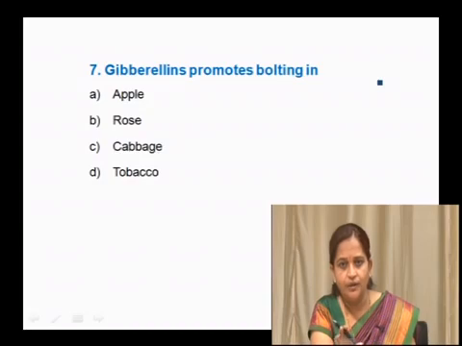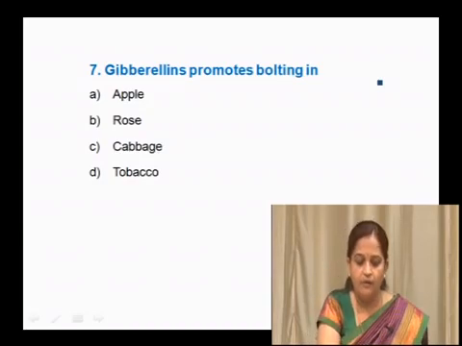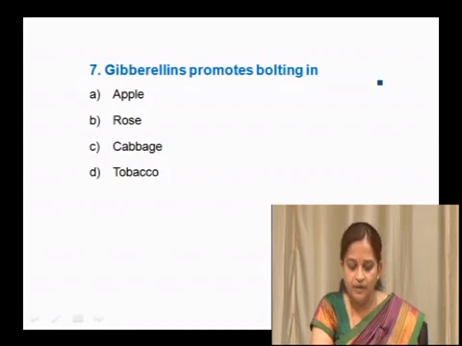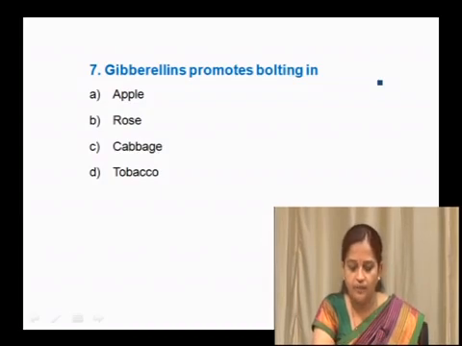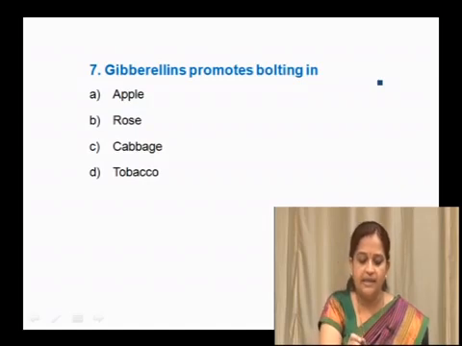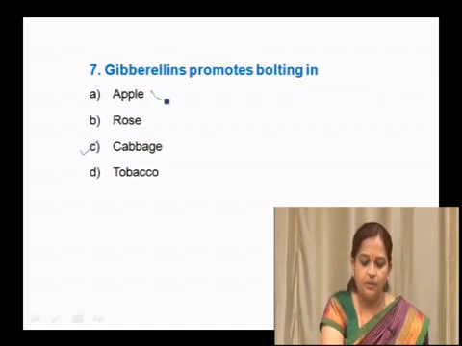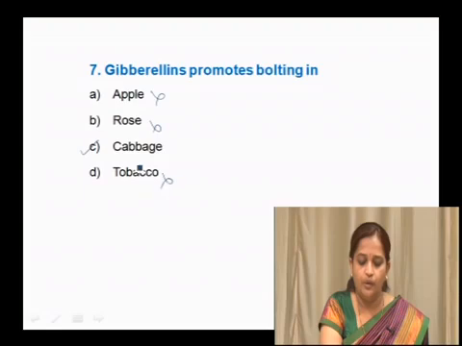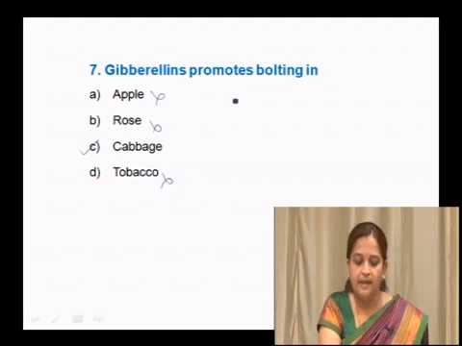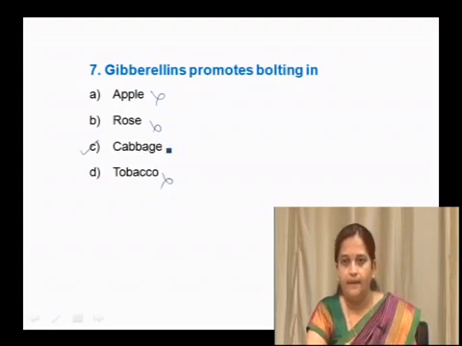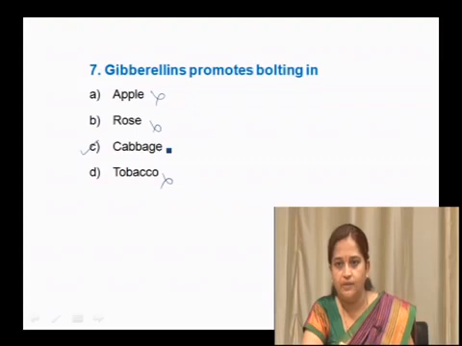Bolting in rosette plants like cabbage is the internodal elongation in the inflorescence, and that is termed bolting. The right option here is cabbage.